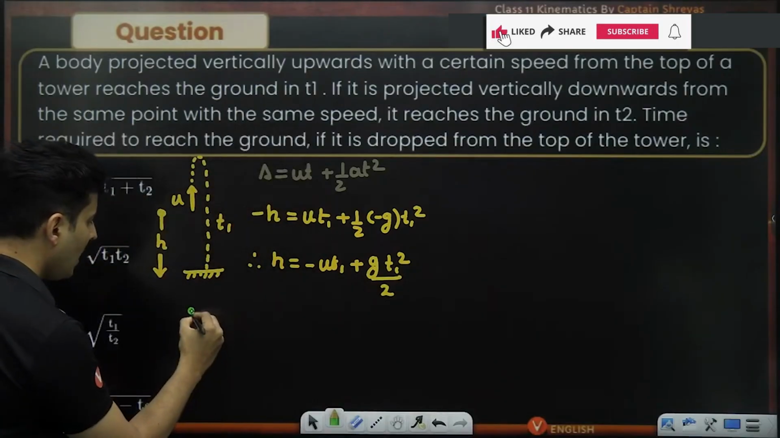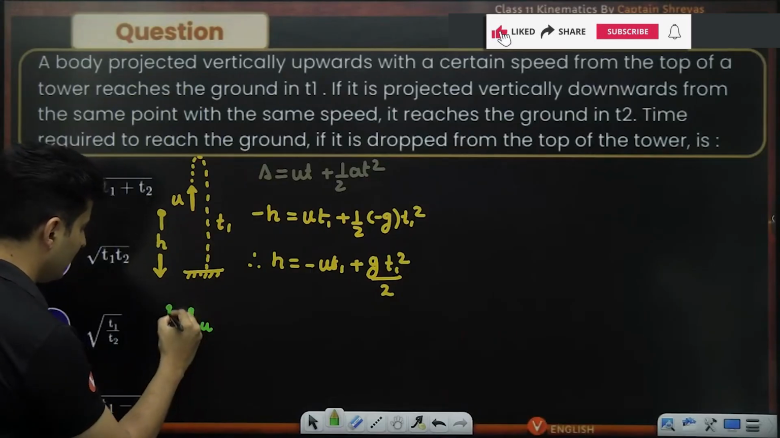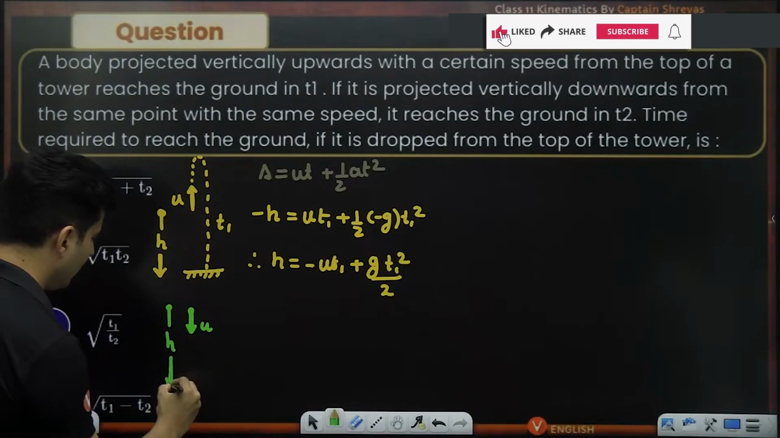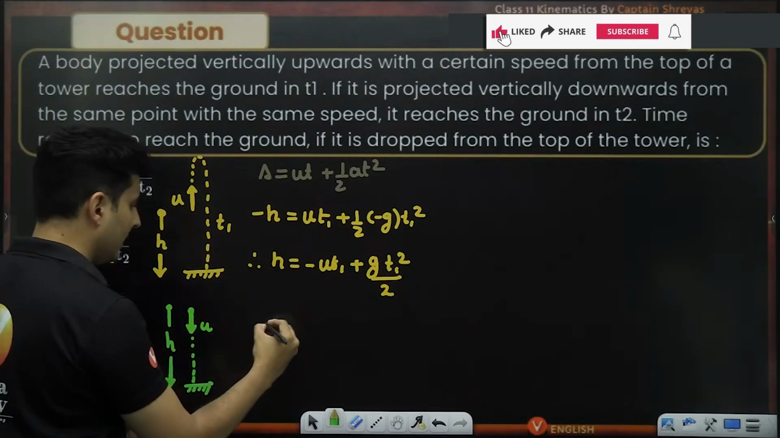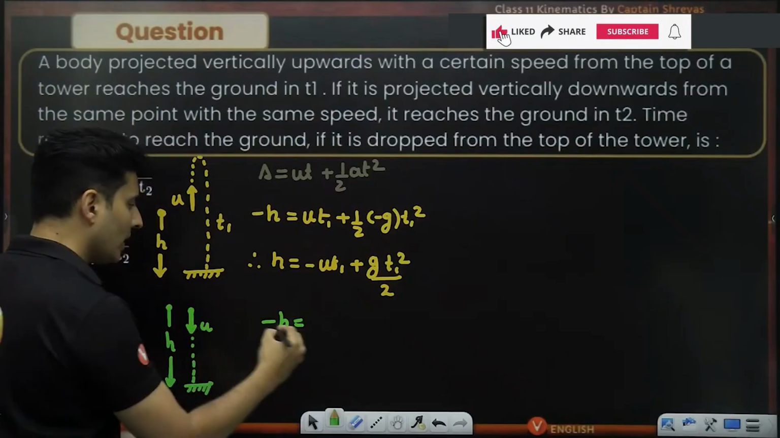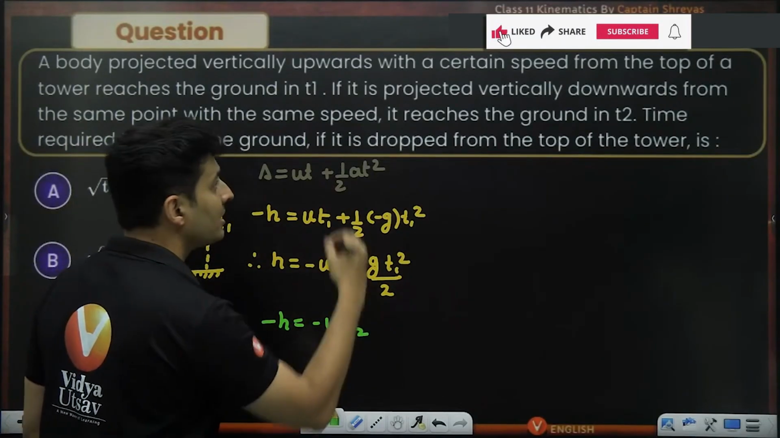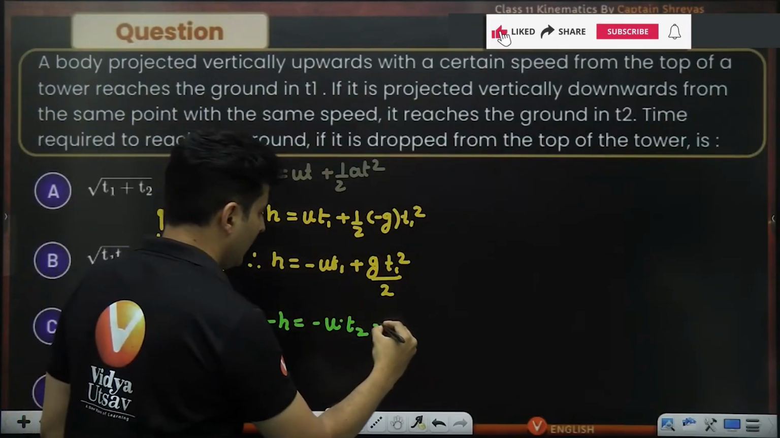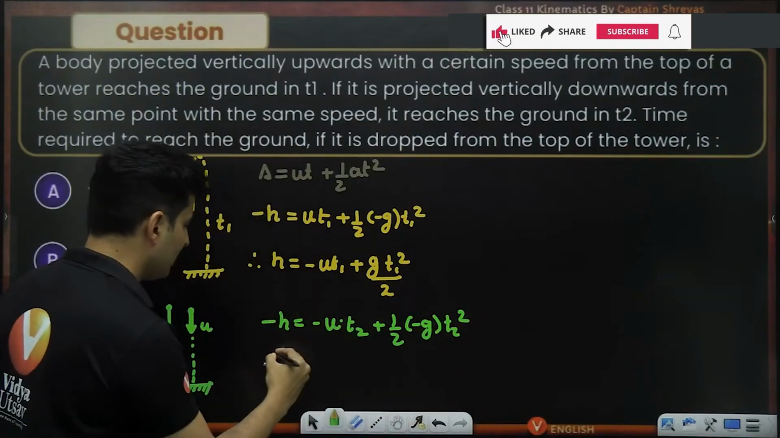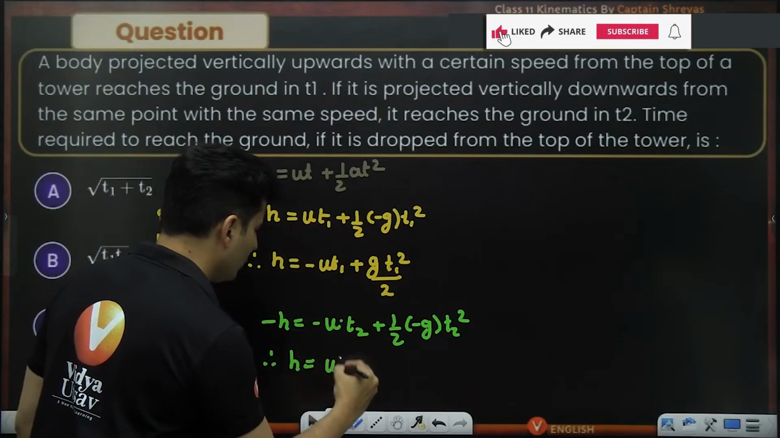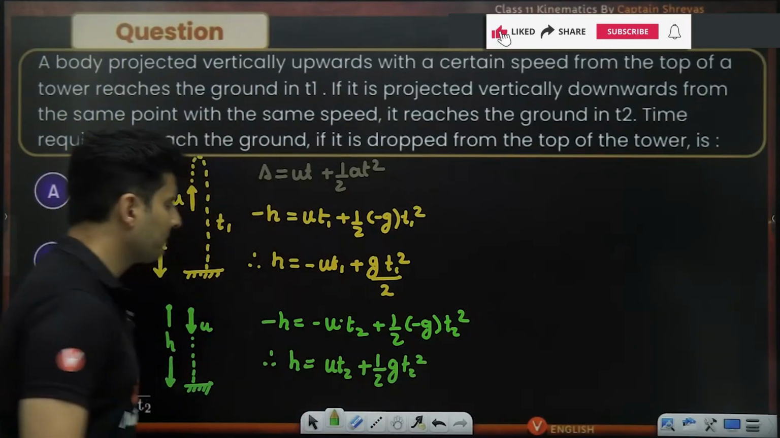Second time, I'm throwing it only downwards with that speed. It is going to start from here and displace this particular height, and it is going to strike the ground over here. This time displacement is again minus h. u is negative u because downwards is negative, upwards is positive. Time taken is t2 if you throw it down, plus half into negative g into t2 square. Minus minus cancels. h is nothing but u times t2 plus half g t2 square.